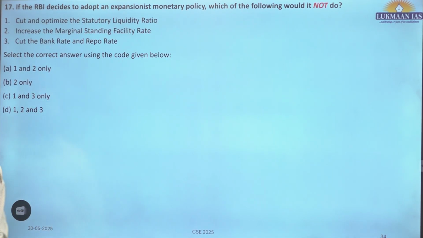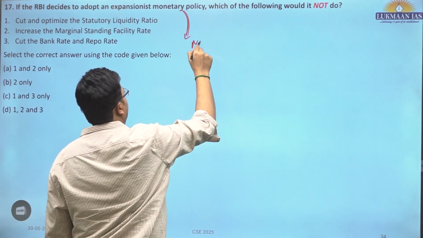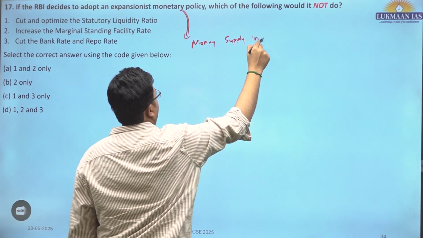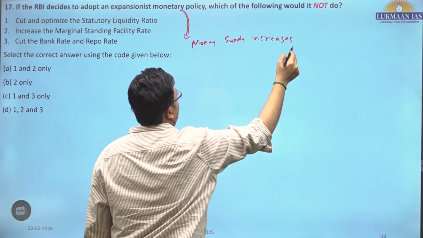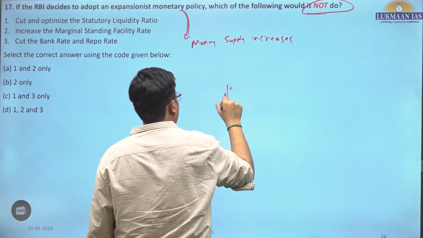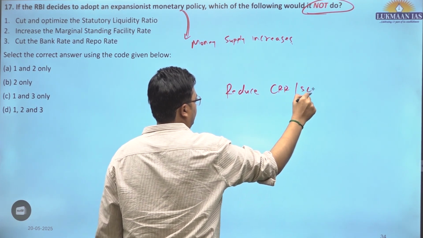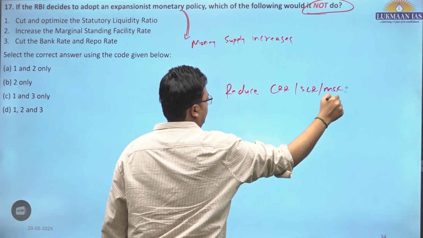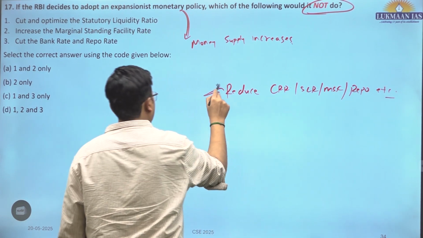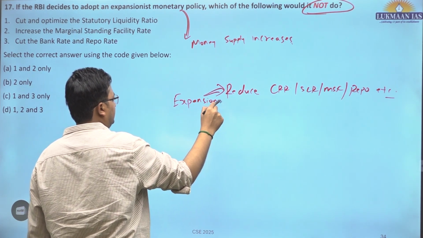17th question: if the RBI decides to adopt an expansionary monetary policy, meaning the money supply increases, what would it not do? Basically, it would reduce CRR, SLR, MSF, repo, etc. If this is done, this is known as expansionary. But we have been asked which it would not do.